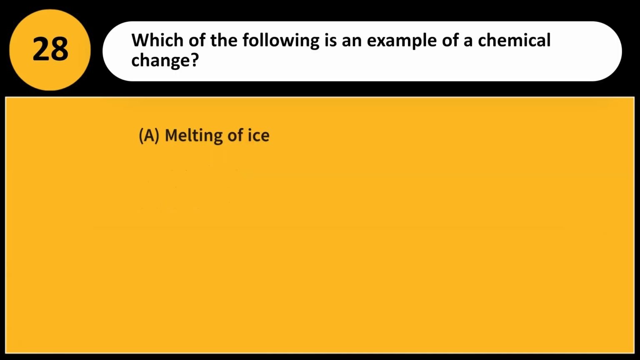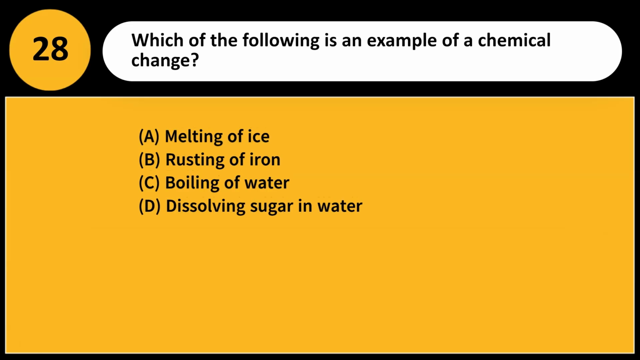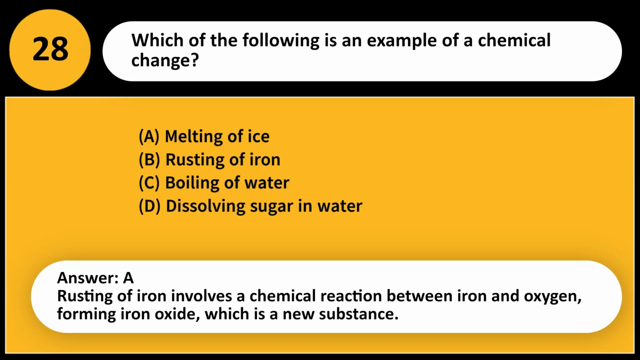Which of the following is an example of a chemical change? A. Melting of ice. B. Rusting of iron. C. Boiling of water. D. Dissolving sugar in water. Answer, A. Rusting of iron involves a chemical reaction between iron and oxygen, forming iron oxide, which is a new